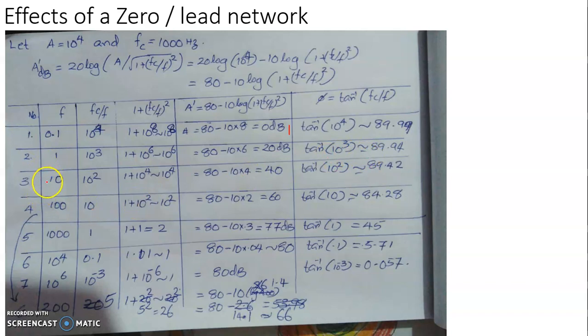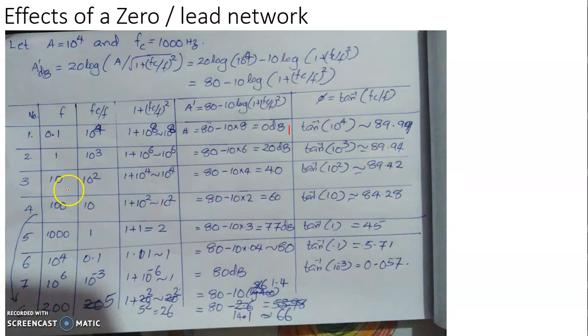Again, we make a 10-fold raise for frequency. 1 becomes 10. Then fc by f is 10 raised to 3 by 10, that is 10 raised to 2. Then 1 plus fc by f whole square is approximately 10 raised to 4. Gain is 80 minus 10 log 10 raised to 4, that is 80 minus 40, which is equal to 40 decibel. And phase difference is again closer to 90 degree, or we can take it say equal to 90 degree as well.